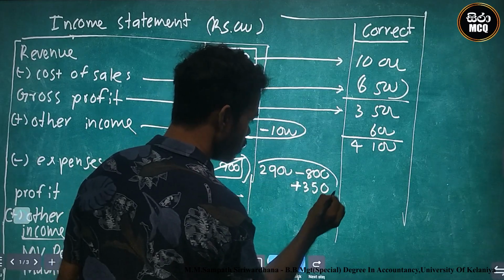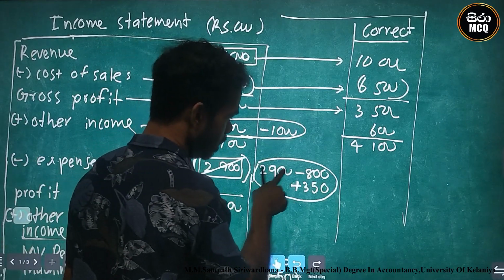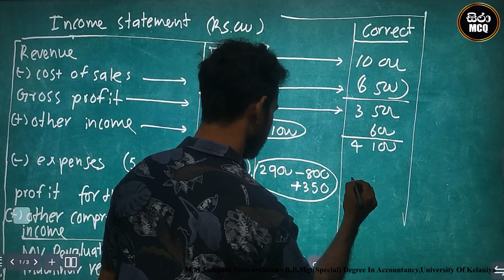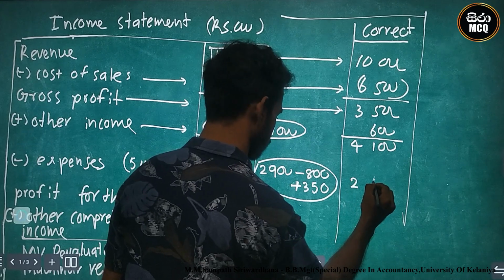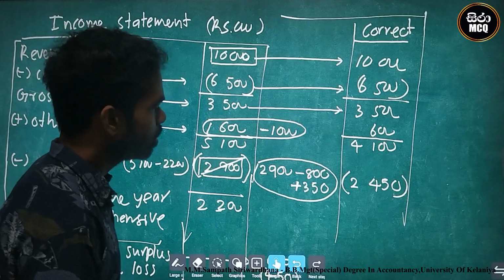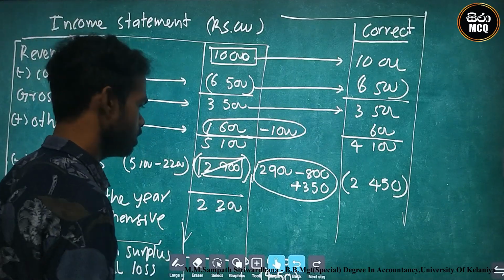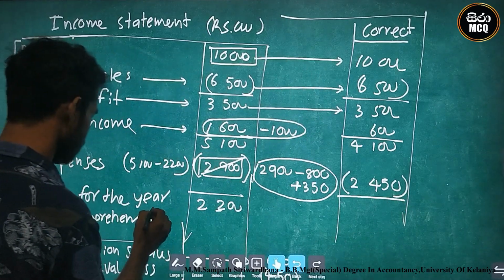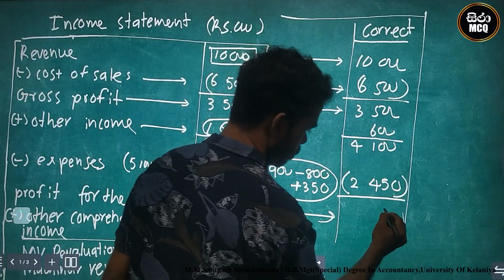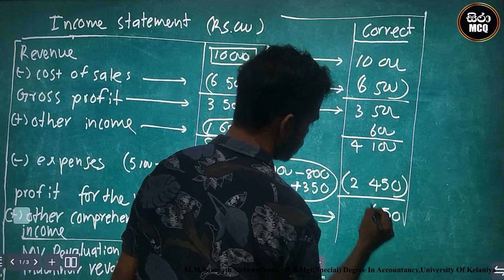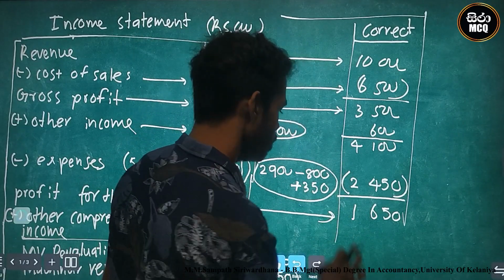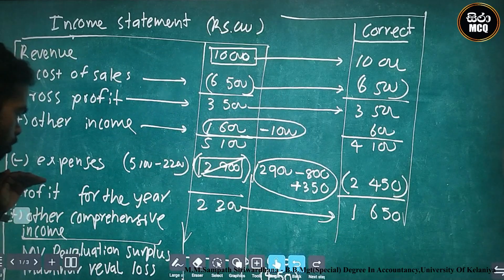After that, expense. What is the result? Expense is the result of these items. I minus 800 and plus 350. After that, we can find the answer, 2,450. This is the expenses. Okay, this is the expenses. I can find the profit for the year. This is the profit for the year. 1,650. This is the profit for the year.